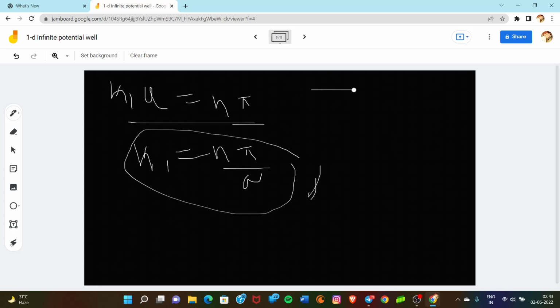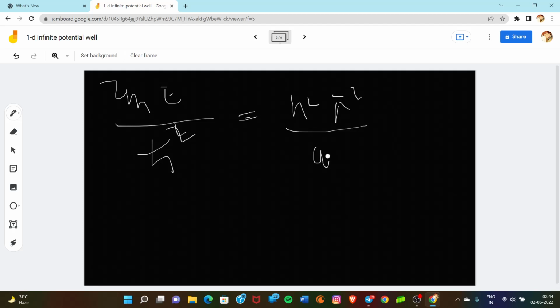Now if we put the value of k as root of 2mE upon h cut, it is equal to n pi upon a. Squaring both the sides, we have 2mE upon h cut square equal to n square pi square upon a square. Now we find the value of energy: E is equal to n square pi square h bar square upon 2m a square.